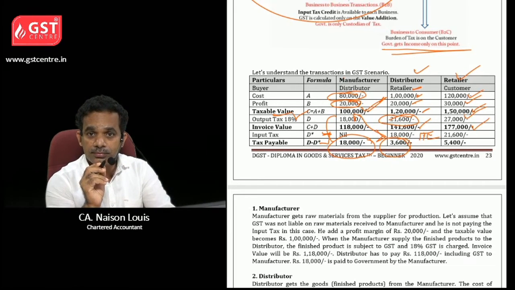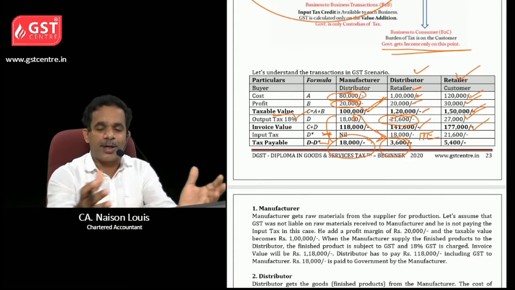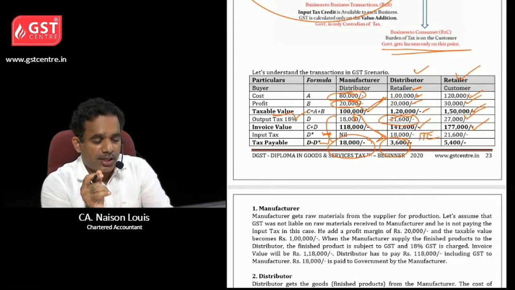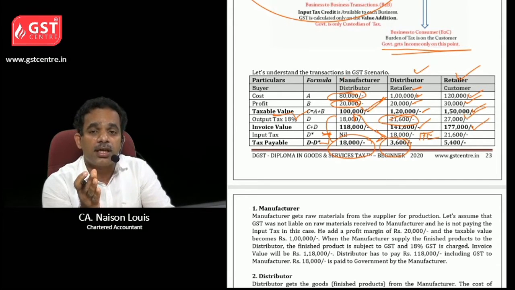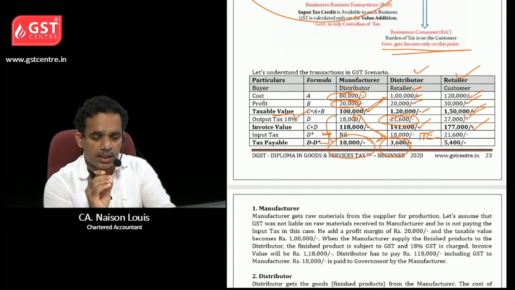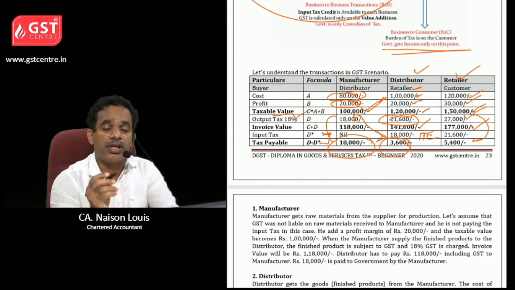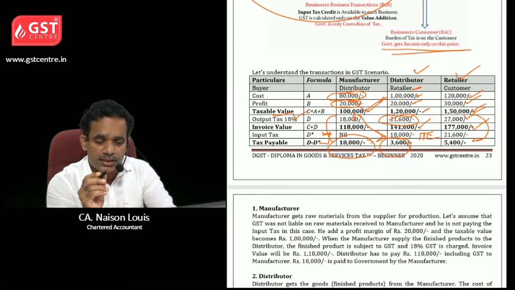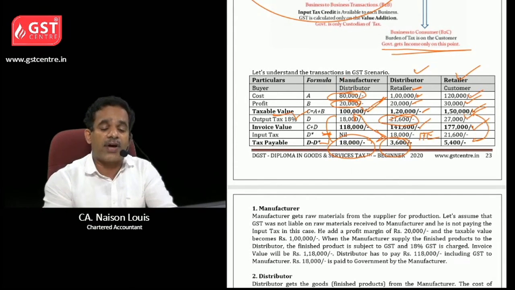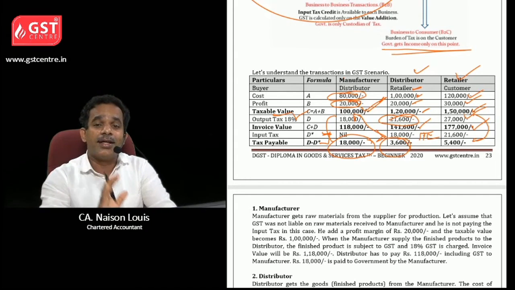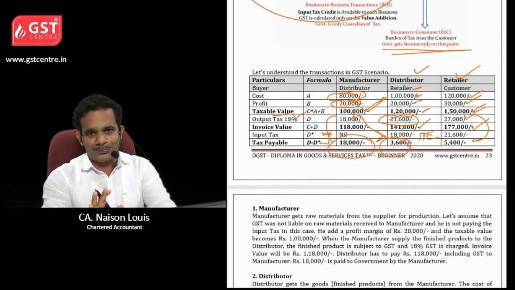Clear? I am putting a lot of numbers, don't get confused. Okay, then input tax. How much GST did the retailer pay to the distributor? It is 21,600. Okay, so from 27,000 this 21,600 can be deducted and only the balance 5,400 is to be paid to the government.